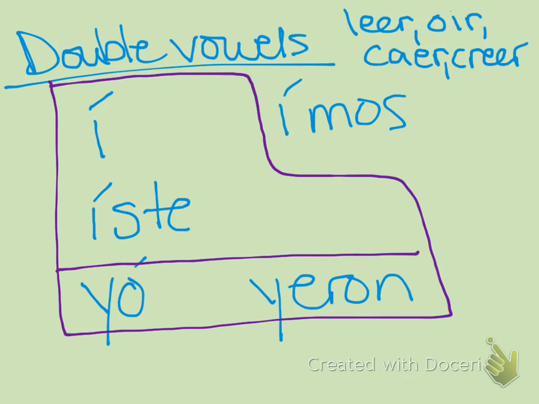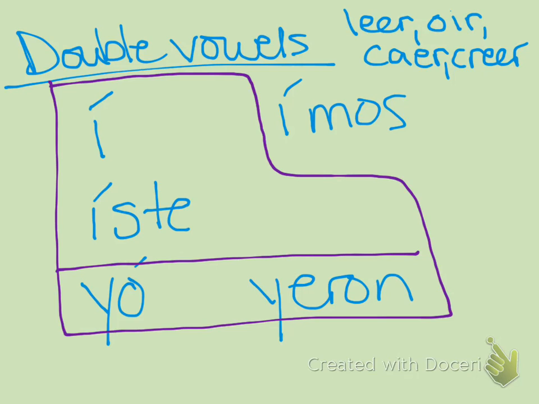Now let's look at double vowel verbs. Double vowel verbs are verbs that have two vowels in a row, like leer, oír, caer, or creer, and here are the endings for them. Notice that all the i's have accents, and in the él or the ellos forms, or in the bottom of the shoe, you change the i's to y's.